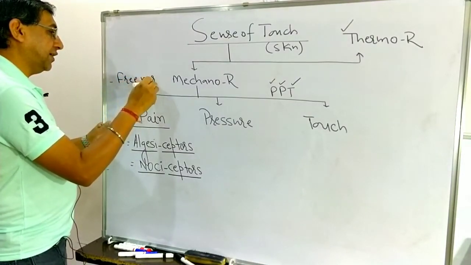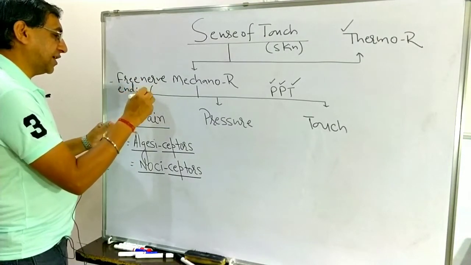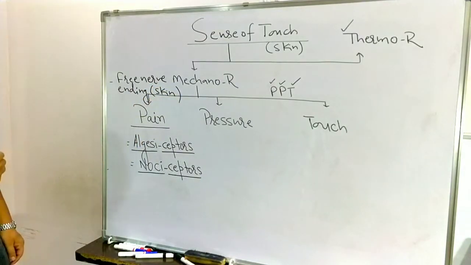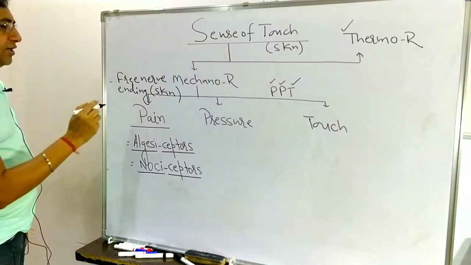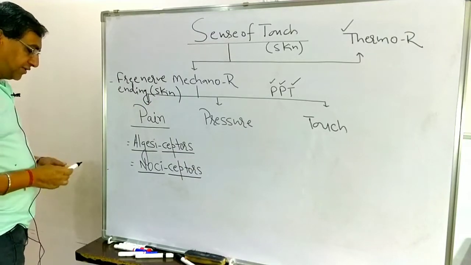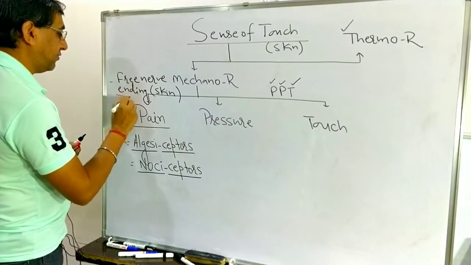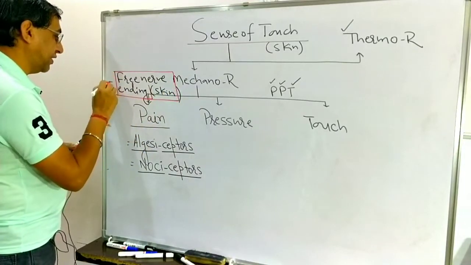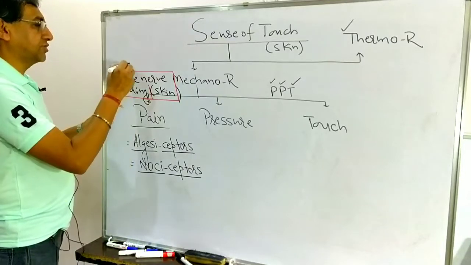They are the free nerve endings which are present on the skin. So related with pain, they are the free nerve endings present on the skin here. What are the LJC receptors and nociceptors? They are the free nerve endings present on the skin here. They are the receptor for pain here.